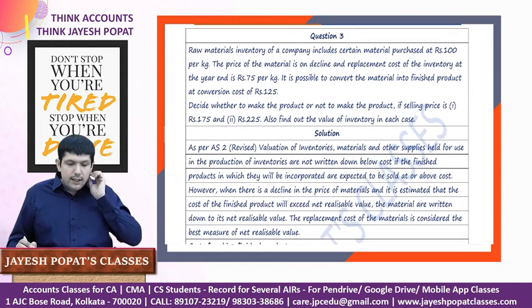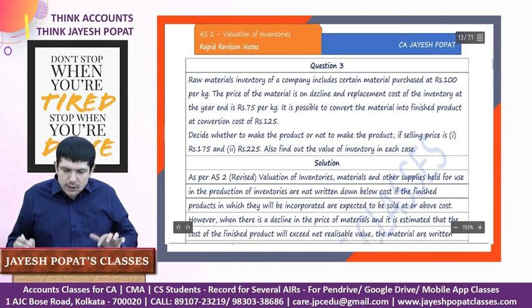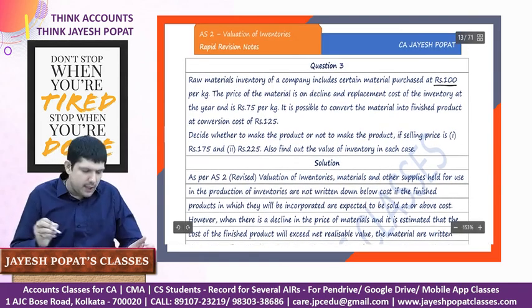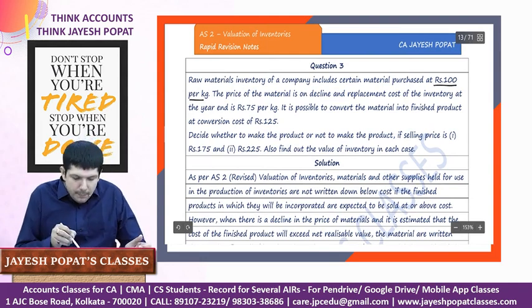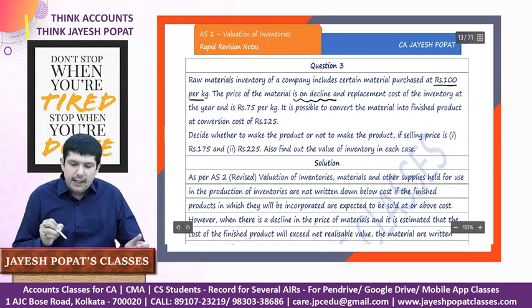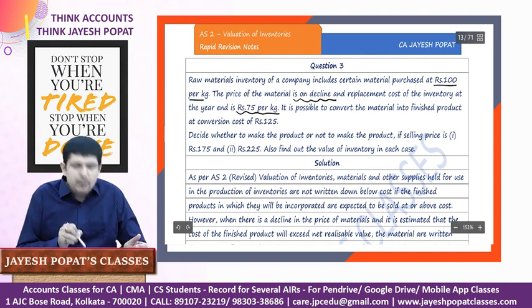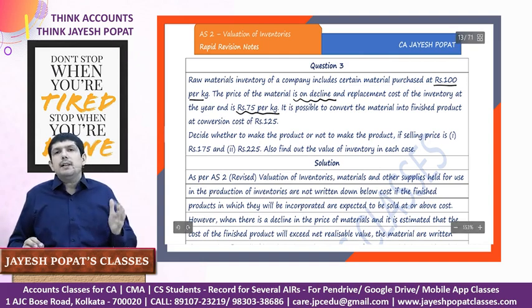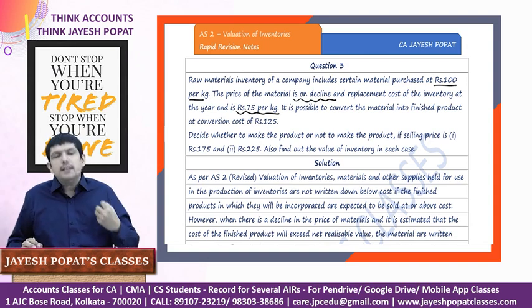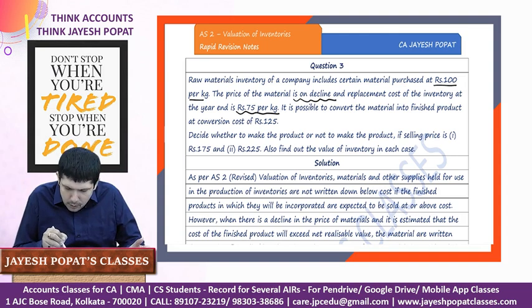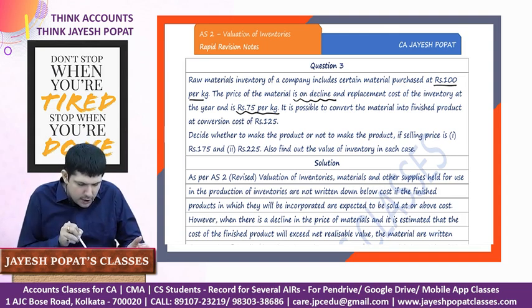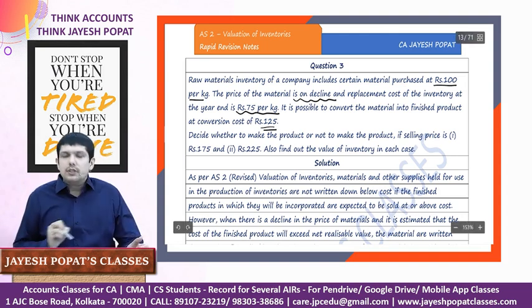The raw material inventory of a company includes certain material which is purchased at rupees 100 per kg. The price of material is on a decline and the replacement cost of inventory is 75 per kg. So we purchased it at 100, but currently the replacement cost, if we buy the same raw material right now, will be 75. It is possible to convert the material into finished goods by incurring a conversion cost of 125.